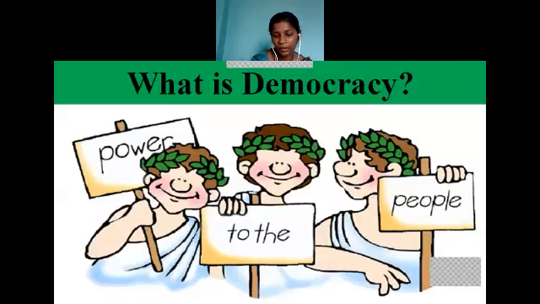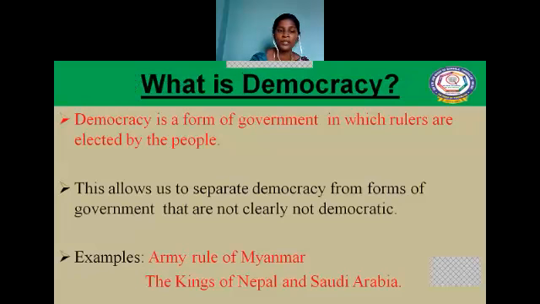And the popular statement given by Abraham Lincoln about democracy. What is that, children? Democracy is of the people, by the people, and for the people. So let's go into the lesson. So what is democracy? Here we have a simple definition of democracy.